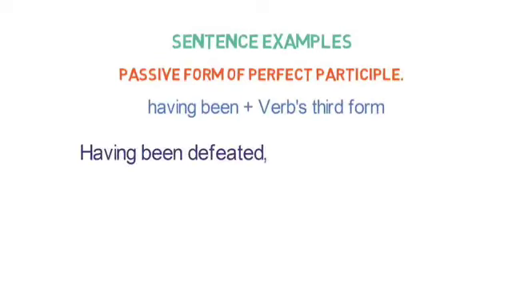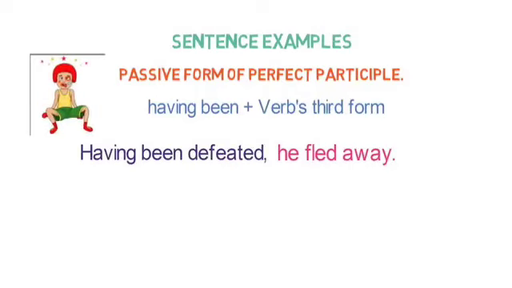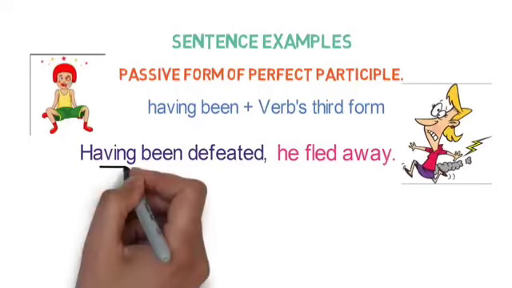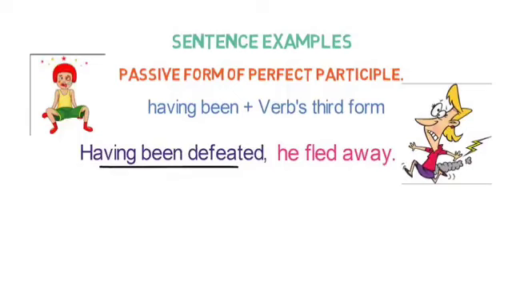Having been defeated, he fled away. Here, the first action of defeated is completed and the second action of fled away is performed. Having been defeated is perfect participle here. Let's look into one more example.